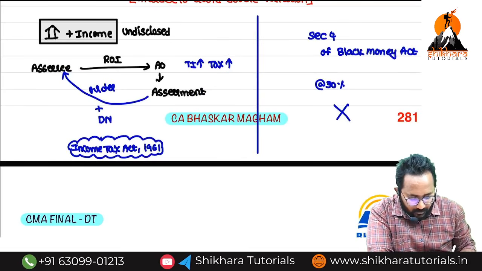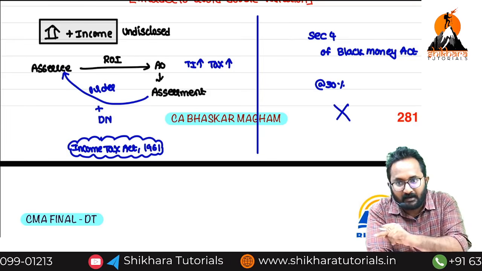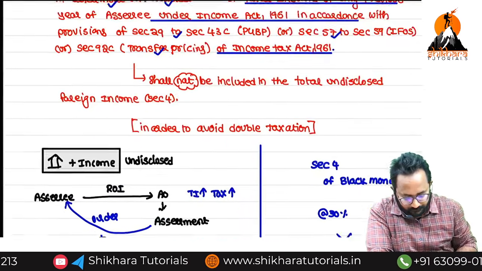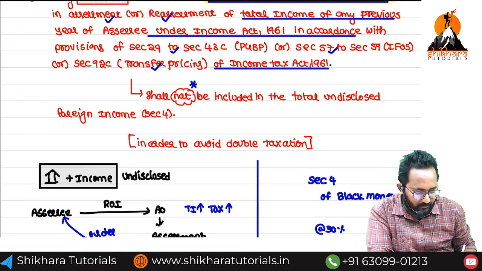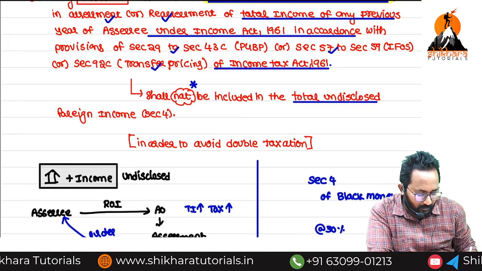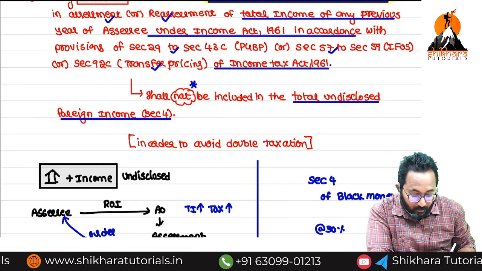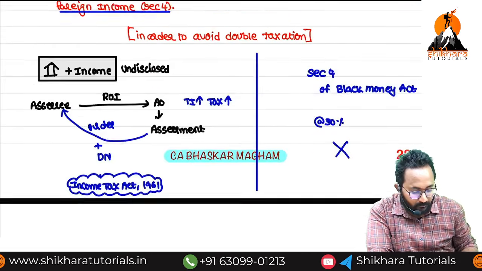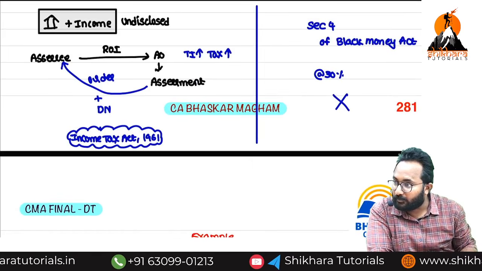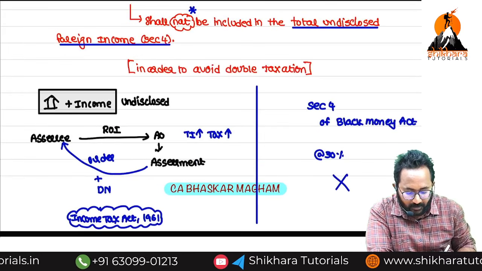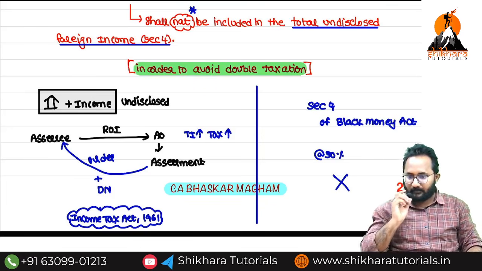That's why we are increasing the total income by using the provisions under Income Tax Act 1961. Now, shall it be included or shall it not be included in the scope of total income, sorry, scope of undisclosed foreign income and asset? It shall not be included in the Black Money Act 2015 under section 4. Why is it not to be included? To avoid double taxation.